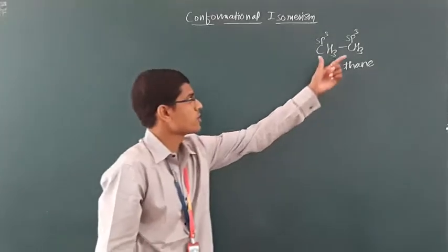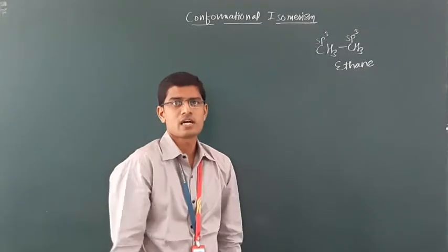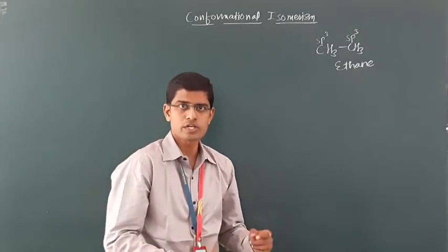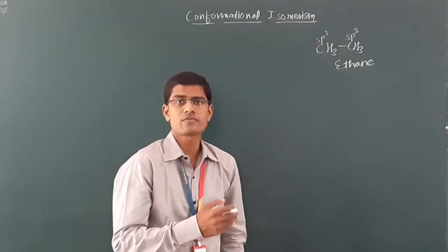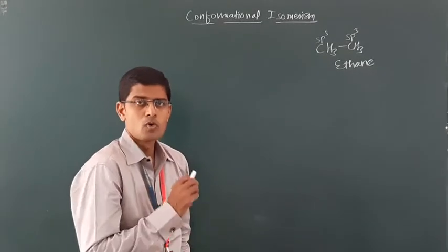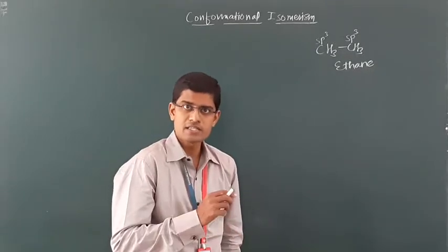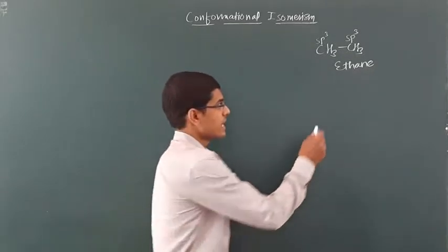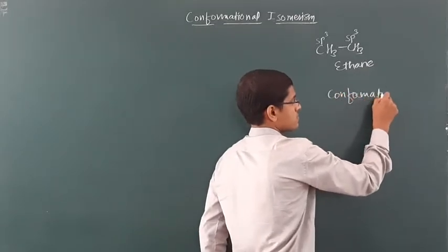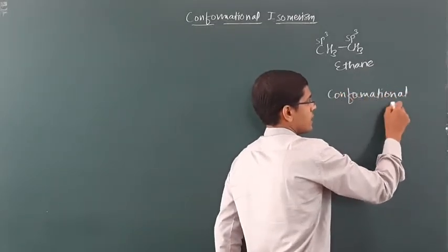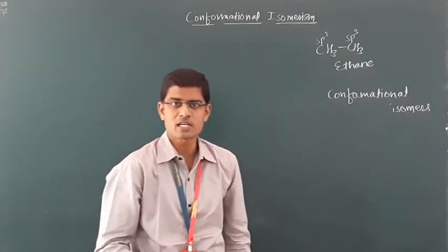Since they are bonded with a single bond, they can rotate along this carbon-carbon single bond, and due to rotation of this single bond, an infinite number of momentary stereoisomers are produced, and these stereoisomers are called conformational isomers of ethane.